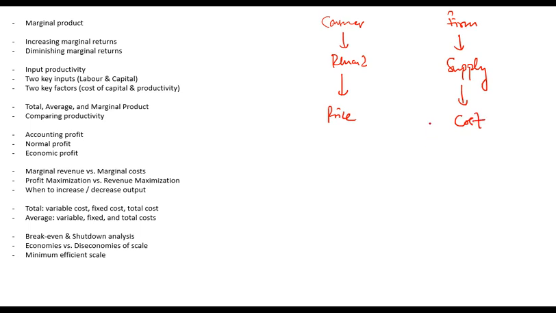Okay, so that was about consumer and demand. If I talk about the firm, the firm relates to supply. Demand is related to price, supply is related to cost. So remember the key fundamental that if cost increases, generally supply will decrease. Generally, not always, but generally. And if cost decreases, supply will generally increase.